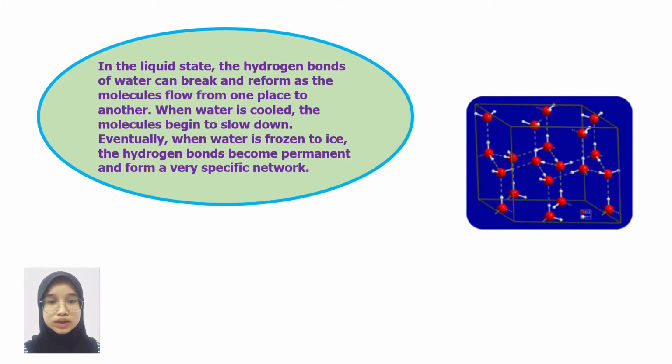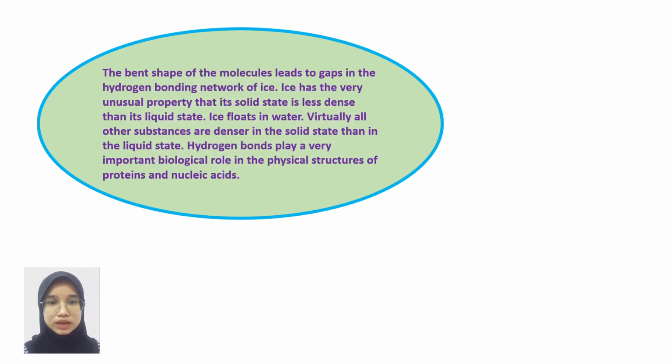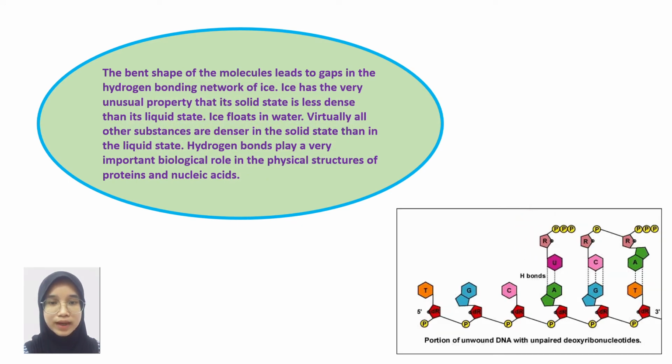When water is cooled, the molecules begin to slow down. Eventually, when water is frozen to ice, the hydrogen bonds become permanent and form a very specific network. The bent shape of the molecules leads to gaps in the hydrogen bonding network of ice.